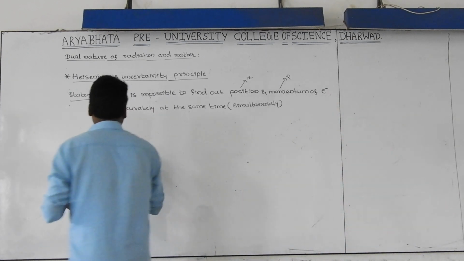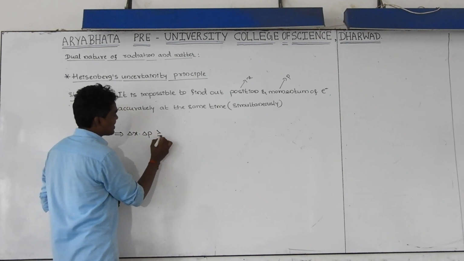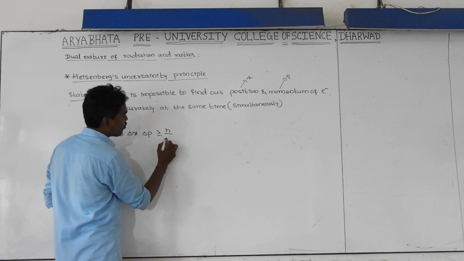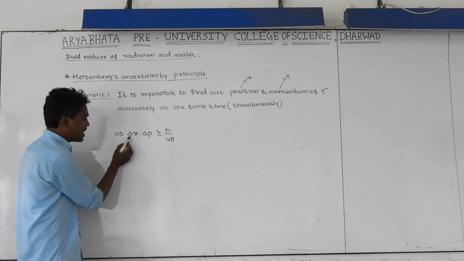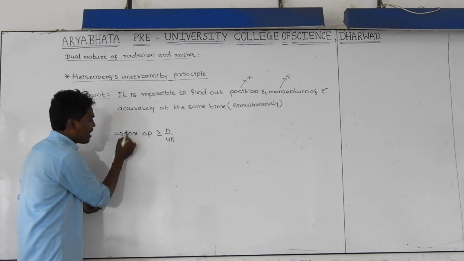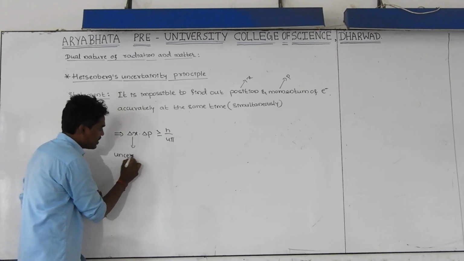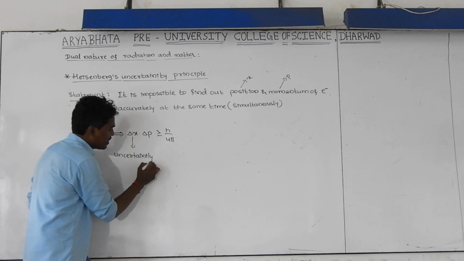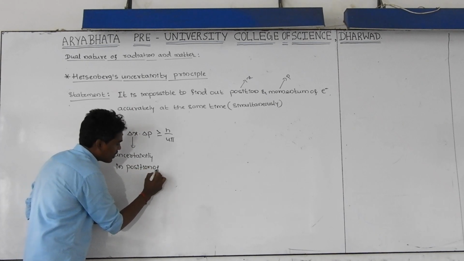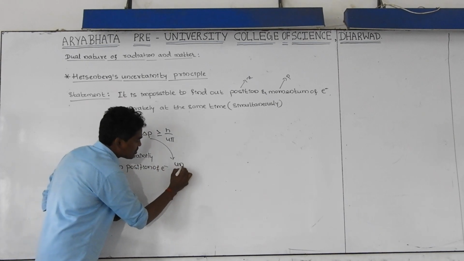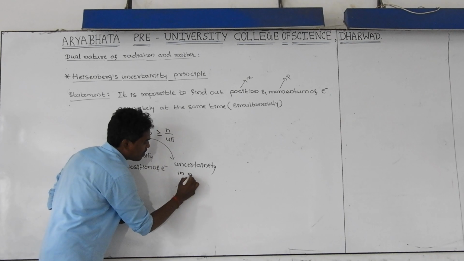Let us consider, he explained with one theoretical equation, that is delta x into delta v is greater than or equal to h by 4 pi. This is not exact position, this is not exact momentum, because the delta is there. This has uncertainty. Delta x is the uncertainty in position of electron, and delta p is the uncertainty in momentum of electron.